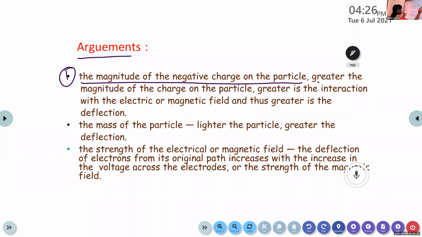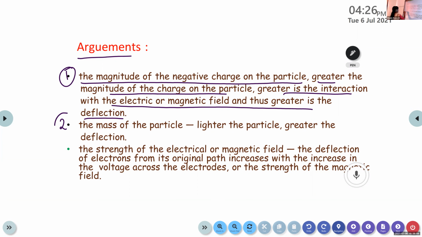Greater the magnitude of charge on the particle, greater is the interaction with the electric or magnetic field, and thus greater is the deflection. Clear? The magnitude of negative charge on the particle is the first factor. It will show more deflection if the charge of the particle is greater. That means more interaction with both electric field and magnetic field, and that leads to greater deflection.